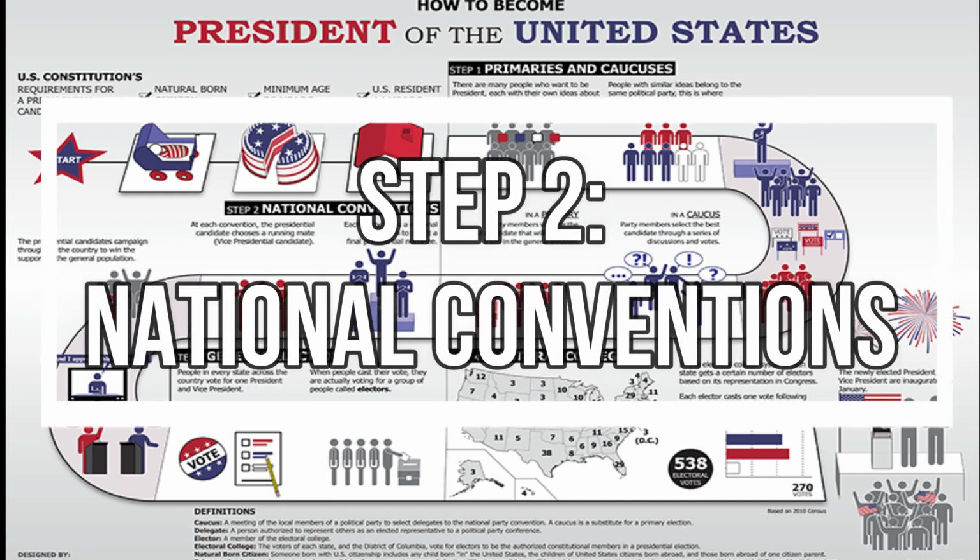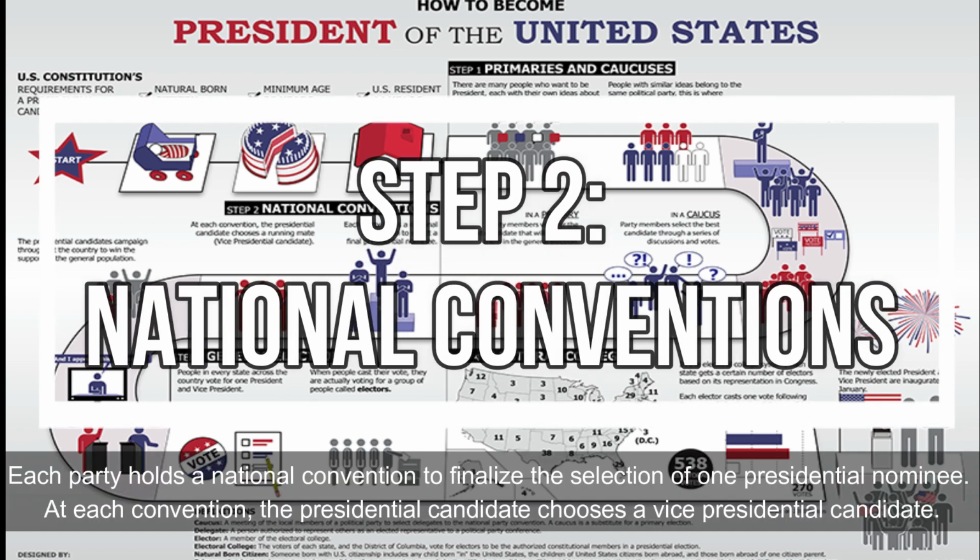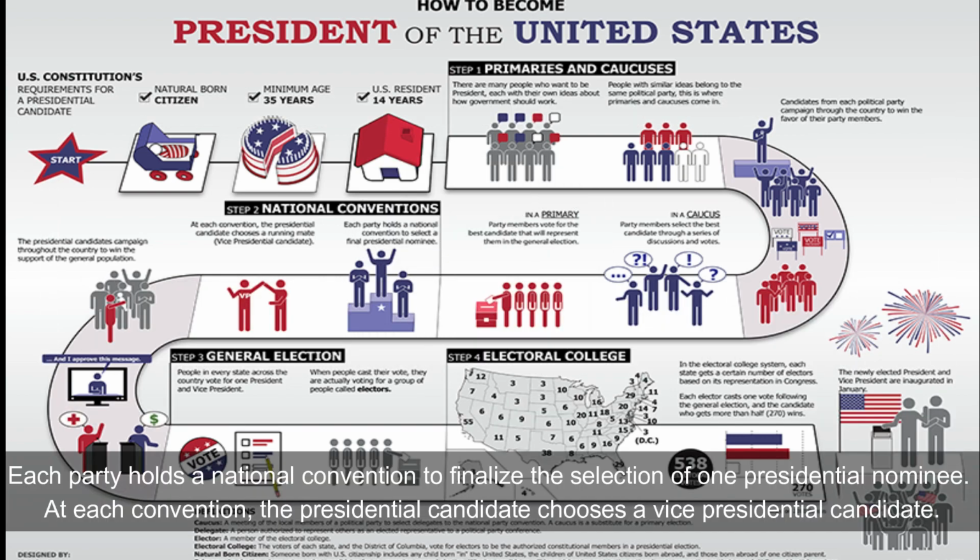Step 2. National conventions. Each party holds a national convention to finalize the selection of one presidential nominee. At each convention, the presidential candidate chooses a vice presidential candidate.